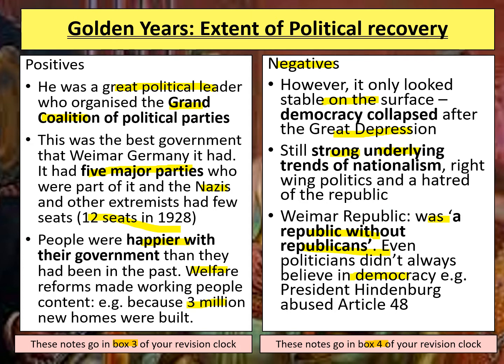For instance, if we think about President Hindenburg, who was the president between 1925 until he died in 1934, and he was Germany's last president in this period, he abused Article 48, and between 1930 and 1934, there were basically no laws passed through the Reichstag itself. So even the person in charge of this democratic system isn't necessarily a big supporter of democracy. So how could it really succeed in the long term if even the leaders don't necessarily care that much about its ideals? Pause the video here to make notes in box 3 and 4 of your revision clocks.